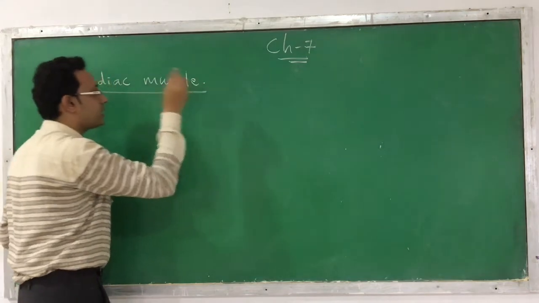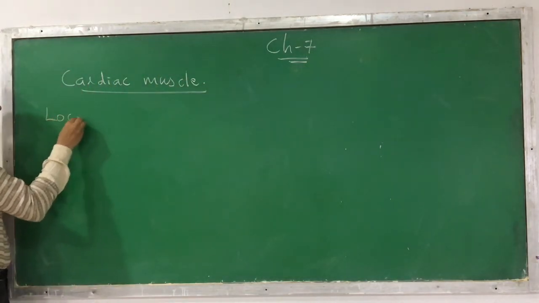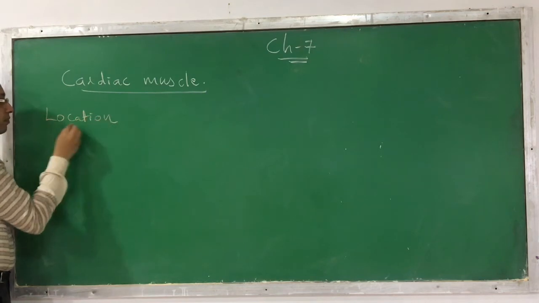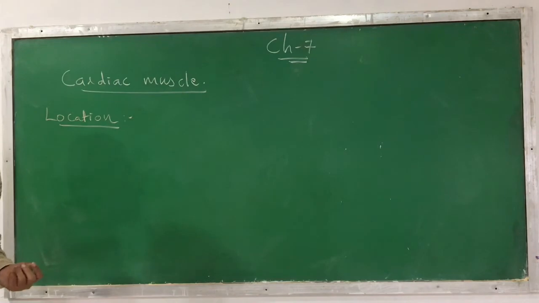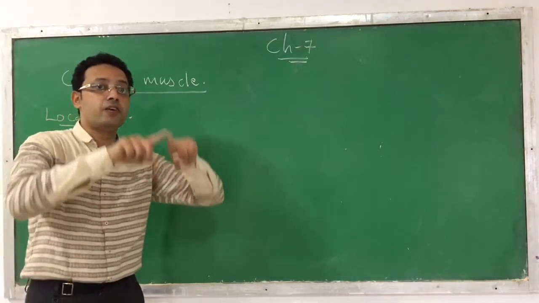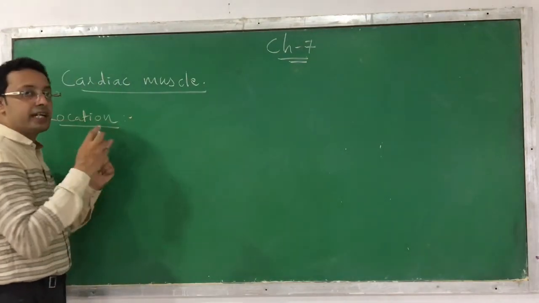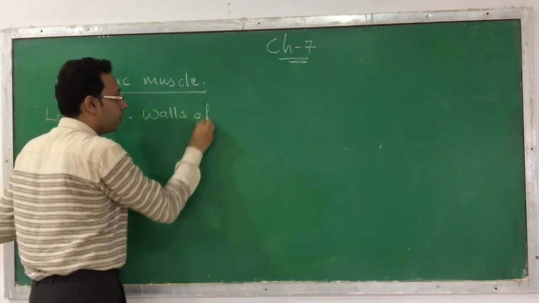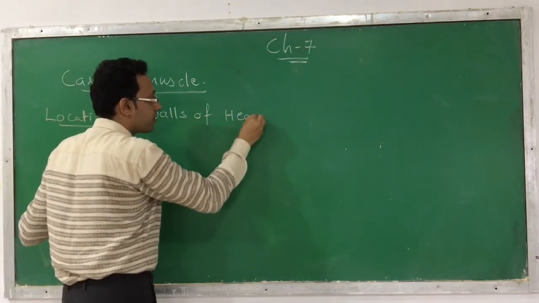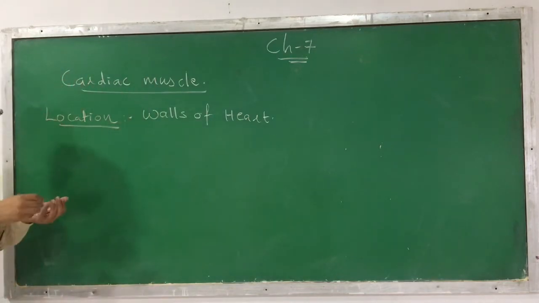What is the location of this cardiac muscle, where can it be found? The cardiac muscle can be found in the wall of the heart. Remember, you cannot say in the heart, but in the walls of the heart. That's why we are calling it cardiac muscle. Cardiac means heart. So it's found in the walls of the heart. This is the location where it can be found.